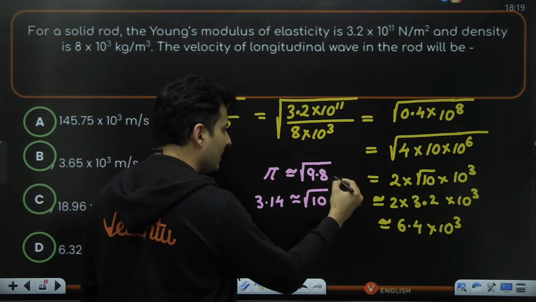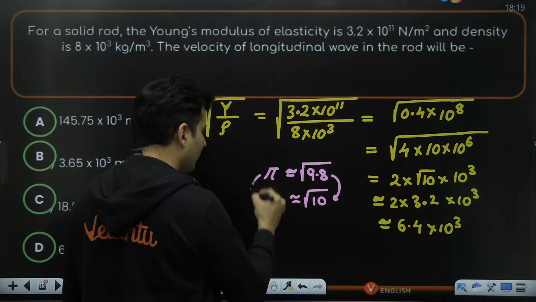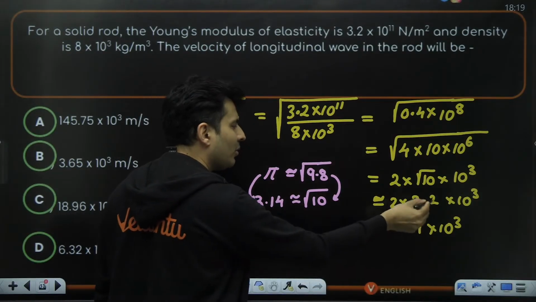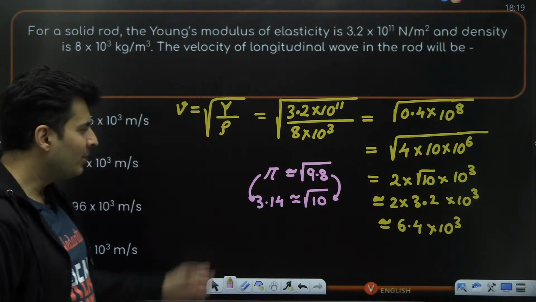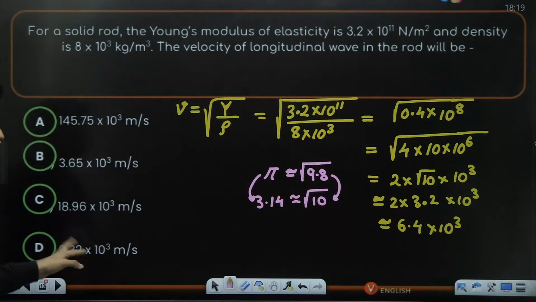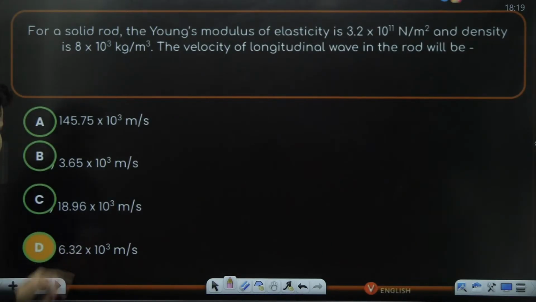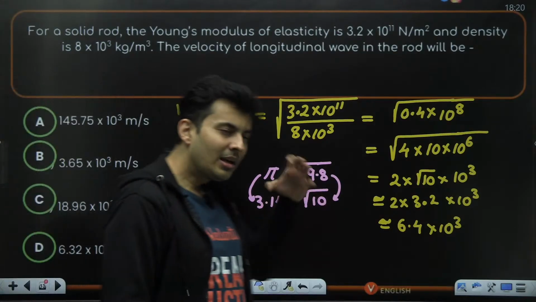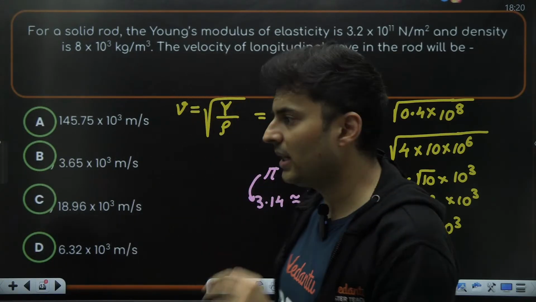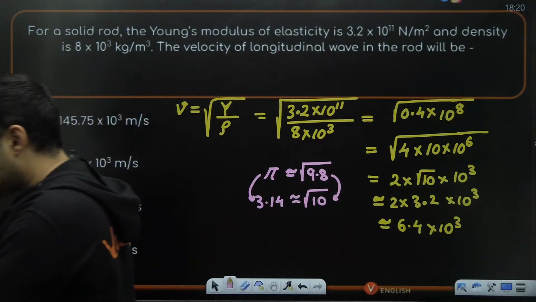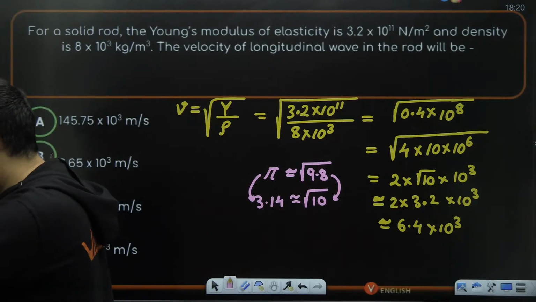So if I increase from 9.8 to 10, obviously this value will also increase slightly. 3.14 will probably become slightly more, around 3.15, something around that figure. So that's why I believe the answer should be 6.3 into 10 to the power 3 meters per second. So you have to play around. Don't sit and calculate exact values because obviously that much time is not there. Is that right, everyone?